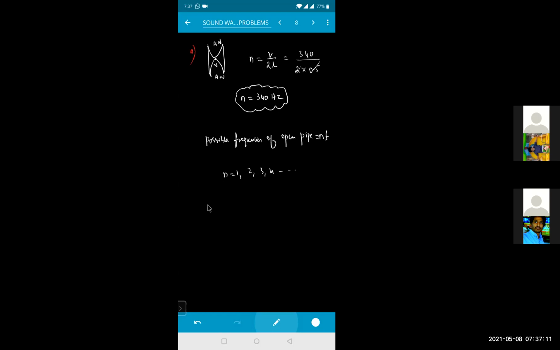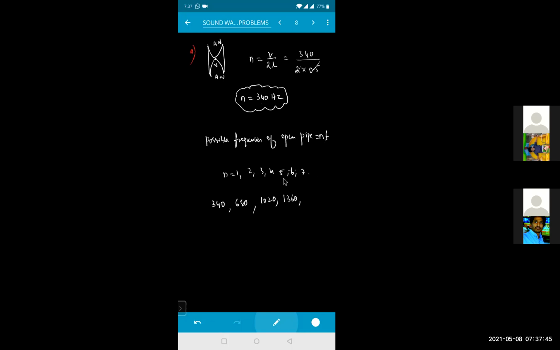If I take n equal to 1, the first one, I get 340. If I take 2, that becomes 680. Then if I take 3 into 340, that gives 1020. Then the fourth one, 4 into 340, is 1360. The next ones, if I take 5, 6, 7, go on like that.